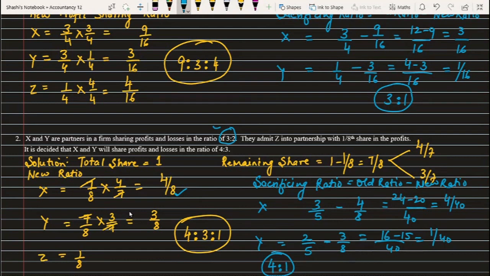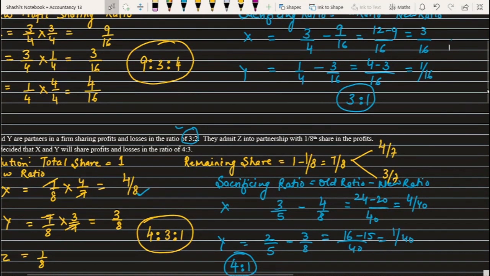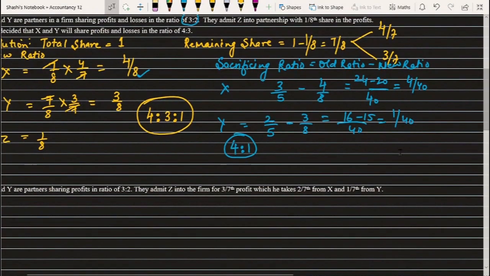So you can see in the previous question it was the same as the old ratio, but in this question it will not be the same as this one. So it's a different one. It's not the same thing. Fine. So we are moving to the next one. So this way you will calculate it. Okay. Now coming to the next question here.